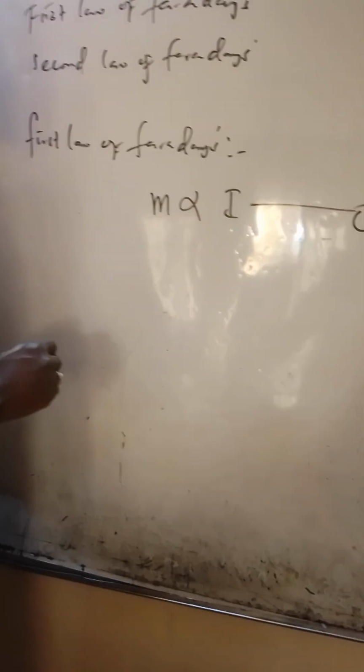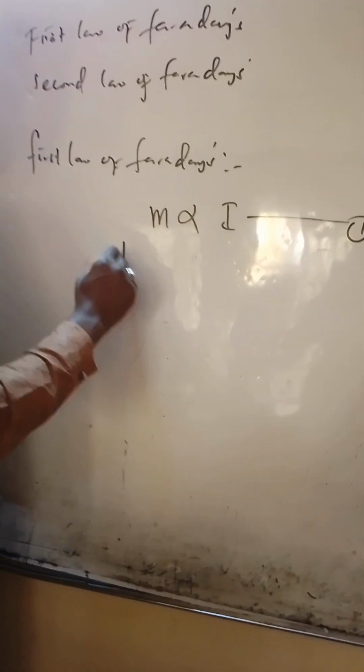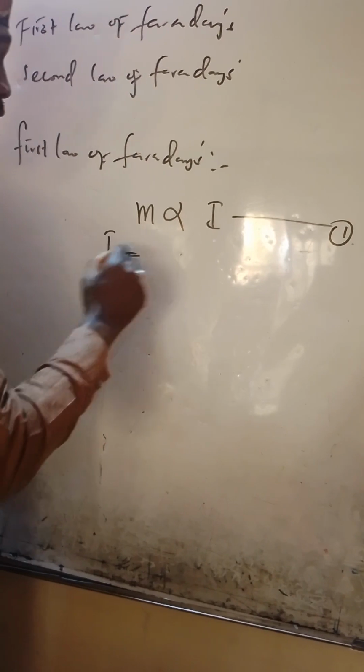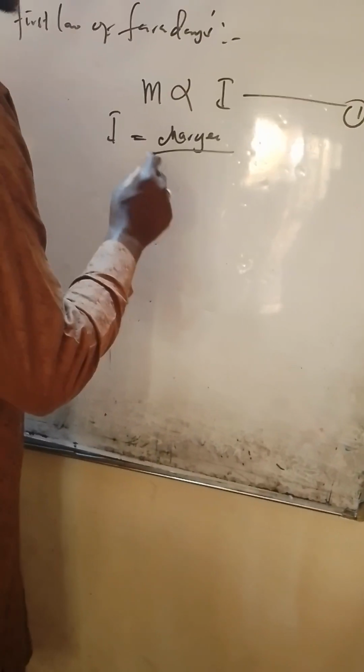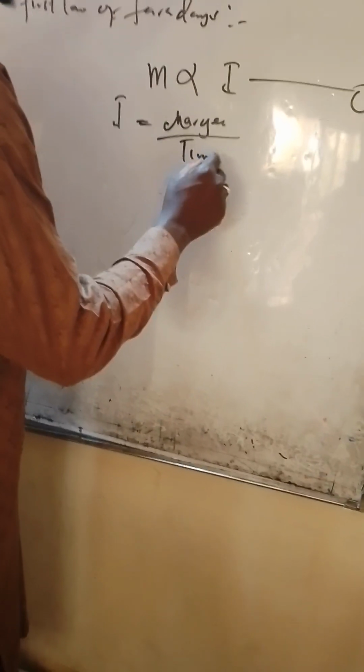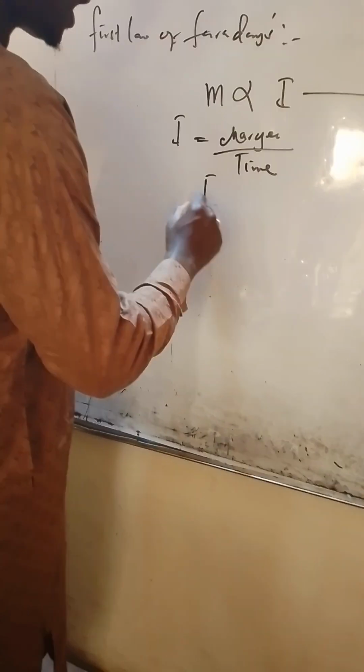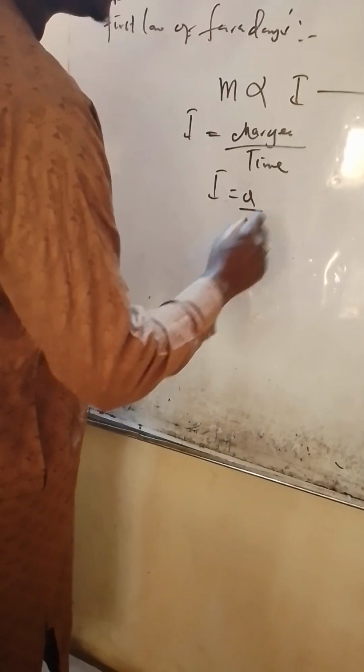If you go back to electrolysis, what is electricity? Electricity is the current, I. The current is equal to charge divided by time, meaning I is equal to Q over T. We call this equation 2.